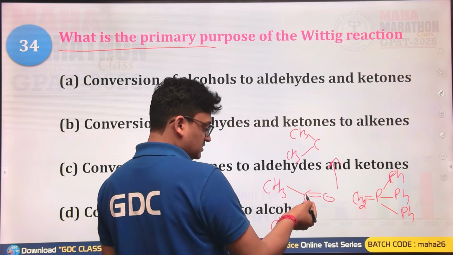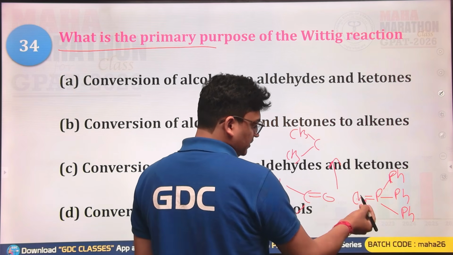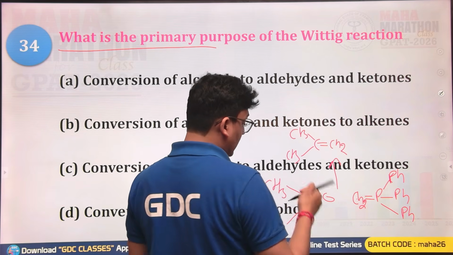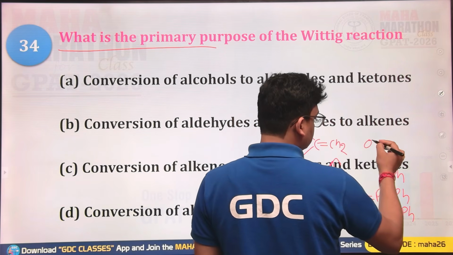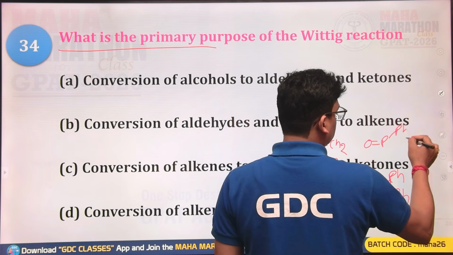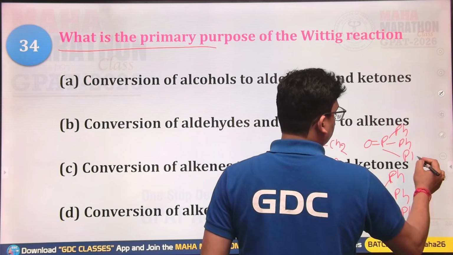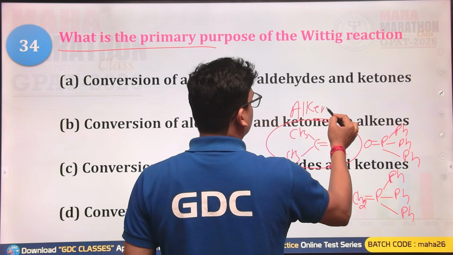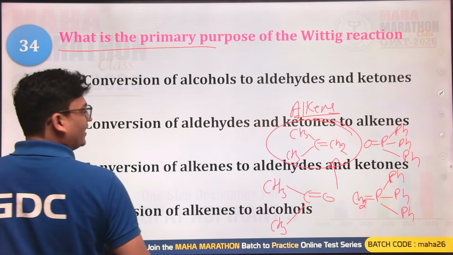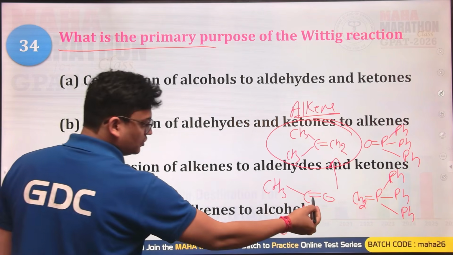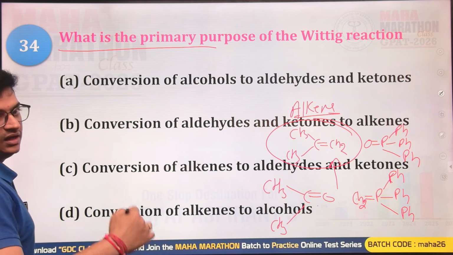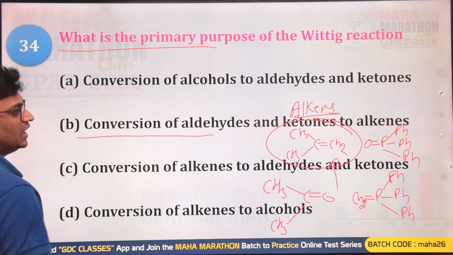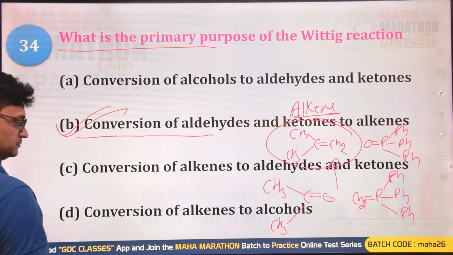So CH3, C, CH3. Now this carbon will be bonded with the CH2, the alkyl chain of the phosphorus, and the double bond O goes to the phosphorus. So this is known as what? Wittig reaction, and the end product will always be an alkene. It's the conversion of aldehyde or ketones into alkenes. Yes, that is correct.